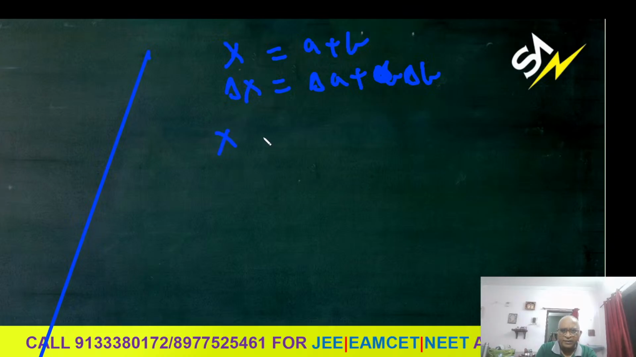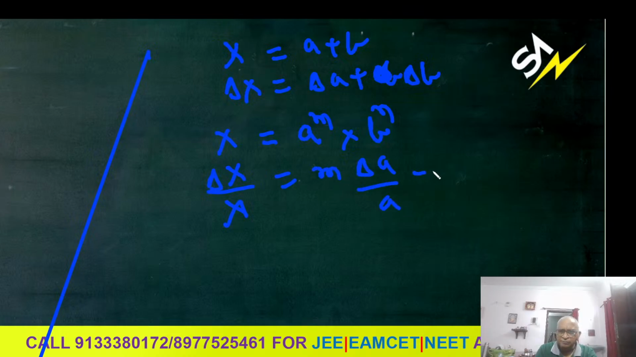But then you have multiplication. For example, I'll tell you directly, a to the power of m into b to the power of n. How do you find the relative error? For multiplication, delta x by x is nothing but m delta a by a plus n delta b by b. Here the power will come. This is called relative error in multiplication. If you want the absolute error, delta x is equal to this multiplied with x, where x is a to the power of m into b to the power of n. So this is the mathematical formula.